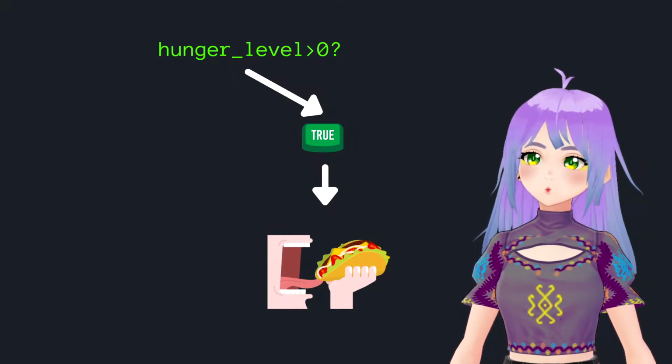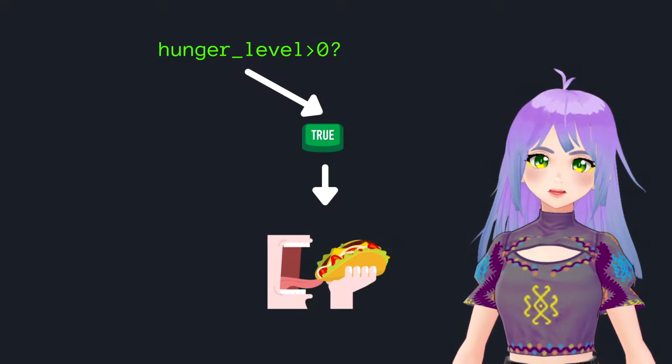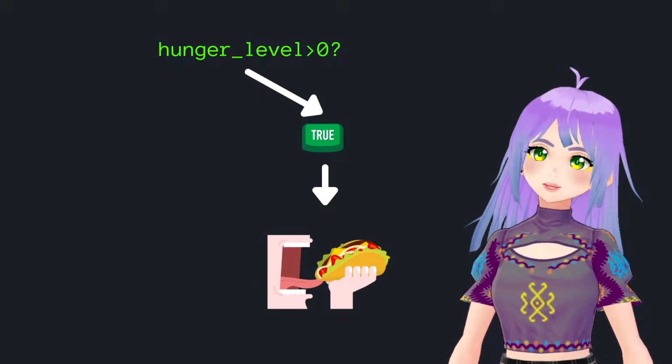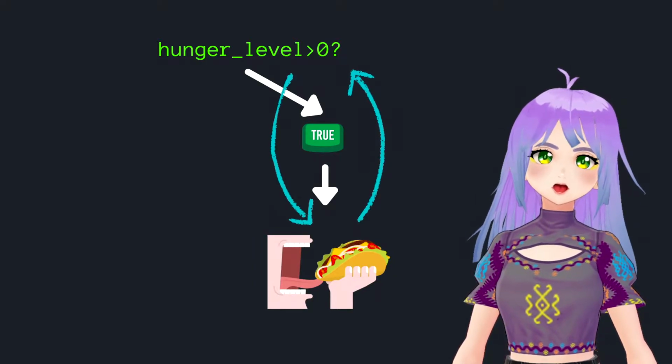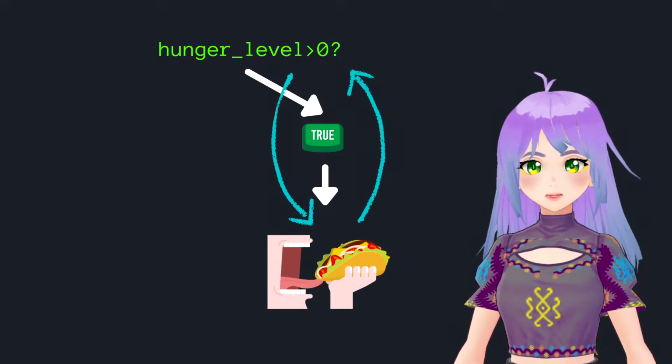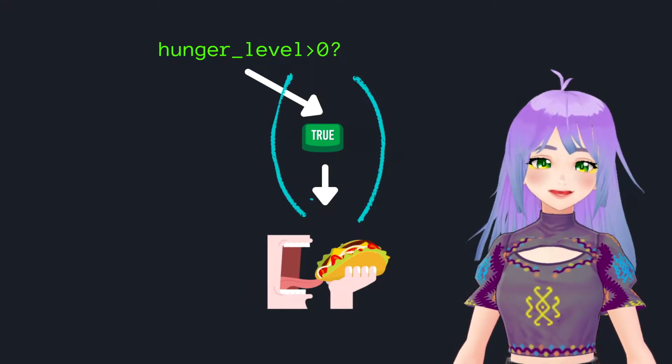Let's start with the condition: is hunger level bigger than 0? If true, we eat one taco. And since we are creating a loop, we will tell Python to continue eating one taco at a time until we feel satisfied, meaning that our hunger level reaches 0.